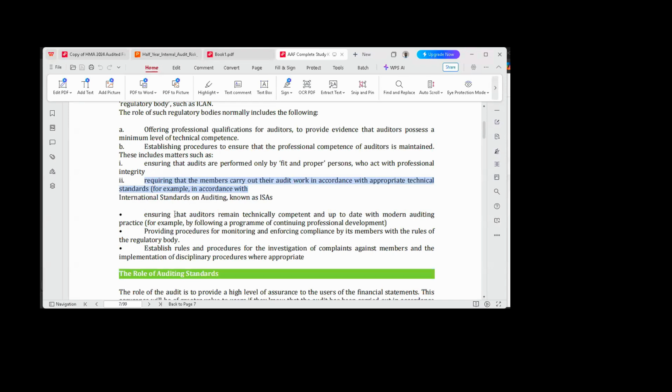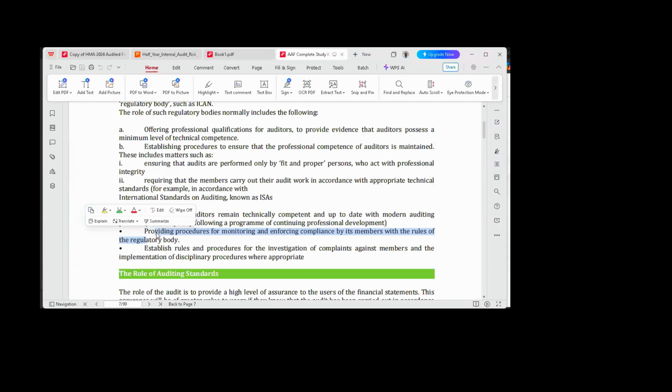To provide the auditors with continuing professional development, all right? Another thing that ICAN also does is that they provide procedures for monitoring and enforcing compliance by its members with the rules of the regulatory body.